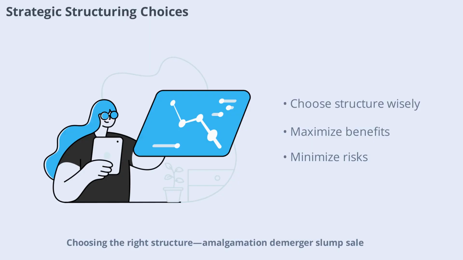Choosing the right structure, amalgamation, demerger, slump sale, or share transfer, depends on the specific goals, assets, and parties involved. Each structure offers different tax and stamp duty outcomes. Strategic planning with a clear understanding of the law maximizes benefits and minimizes risks.